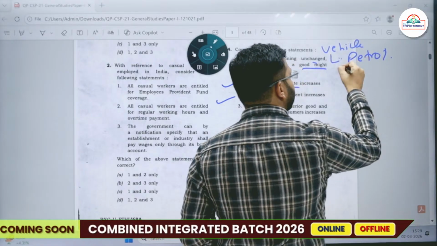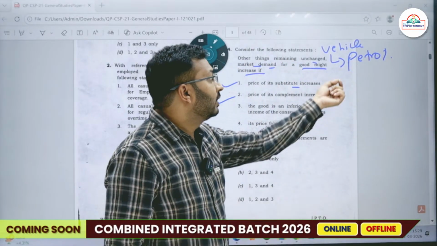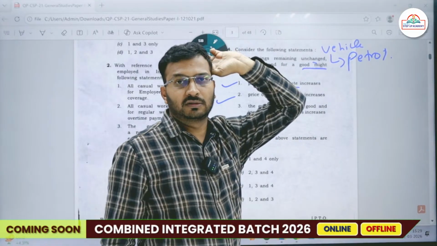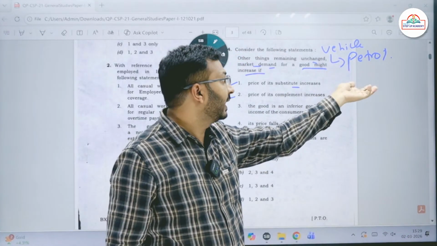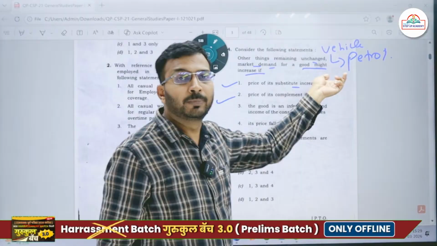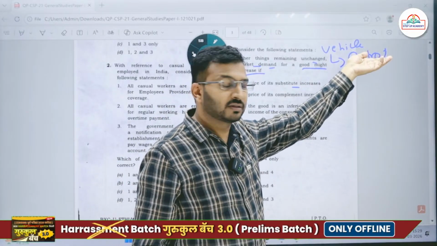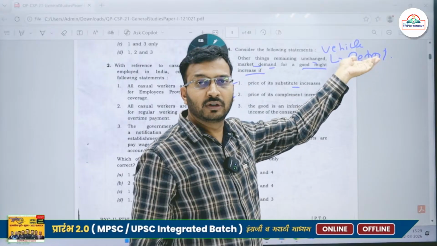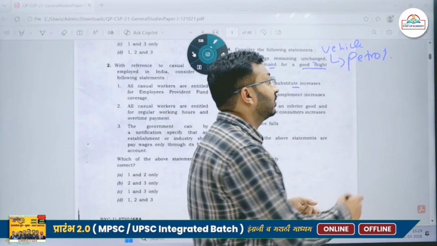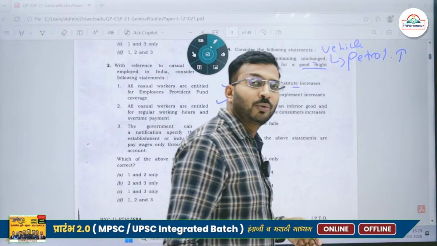You have purchased a vehicle which is running on petrol. Now the price of the petrol has increased. Price of its complementary good. So petrol is complementary and it is necessary for this. So let's say petrol is necessary for running the vehicle. Price of the petrol has increased. So what will people do?